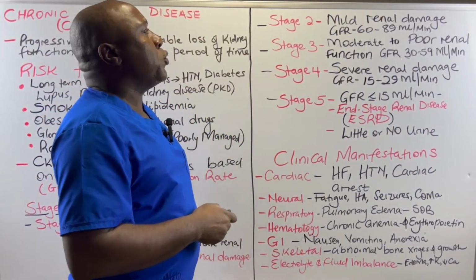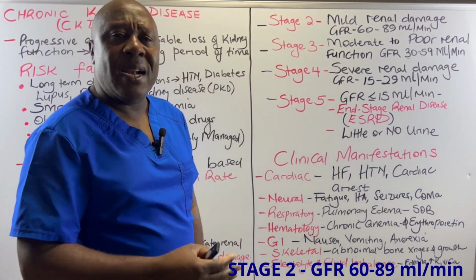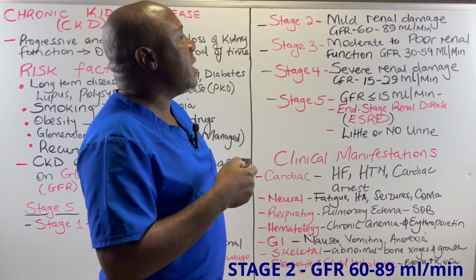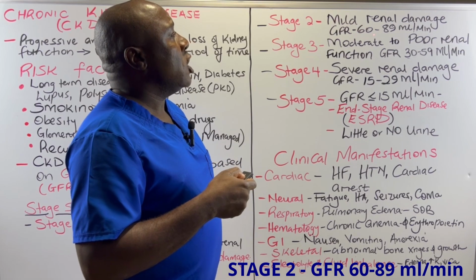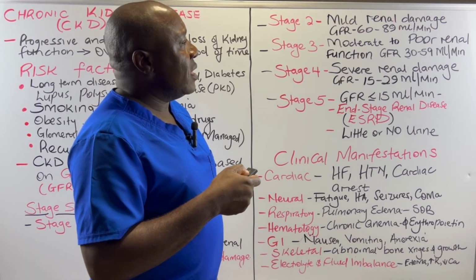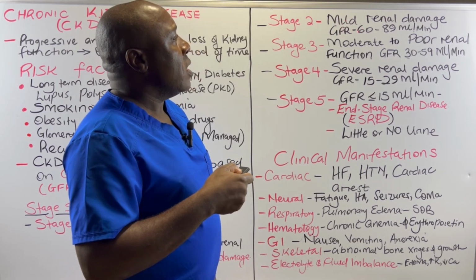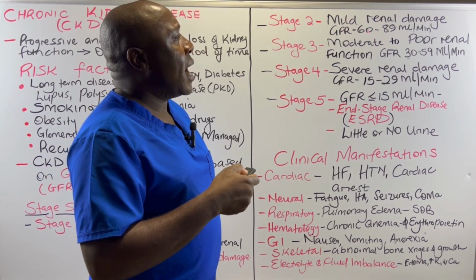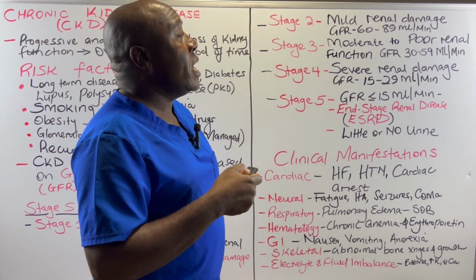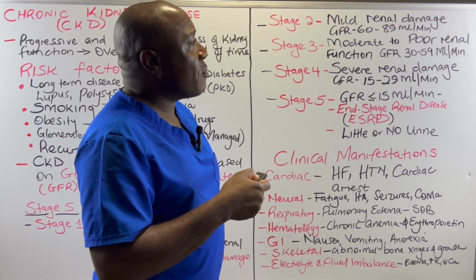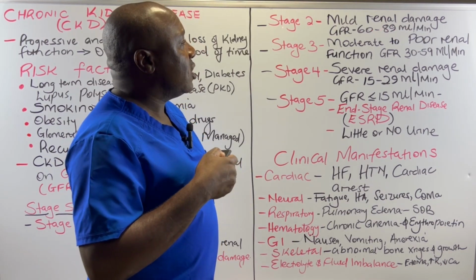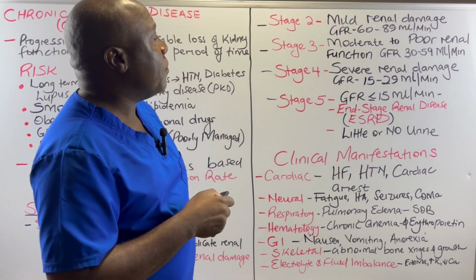CKD stage 2 is whereby we have got mild renal damage, and the glomerular filtration rate in this stage is 60 to 89 ml per minute. Now, in this stage of CKD, the glomerular filtration rate has gone down. The lost filtration rate will never be recovered. This is the maximum right now, 60 to 89 ml per minute. So this is stage 2 of CKD.